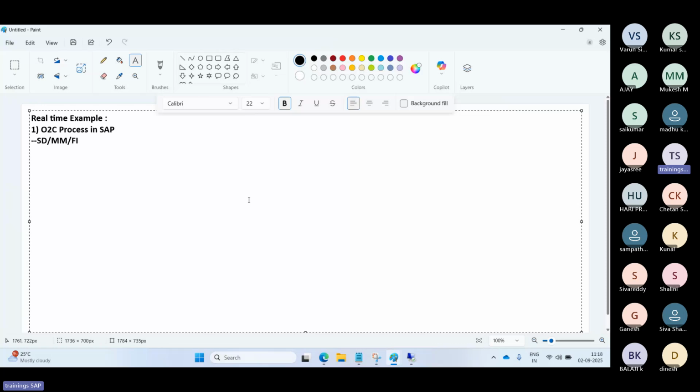So in the O2C process, one company wants to sell laptops and uses the S4HANA system. The customer orders 100 laptops. Then, step number 2, the warehouse immediately prepares a delivery. The warehouse team gets the delivery note from SAP saying the customer ordered 100 laptops. Then immediately the goods issue.